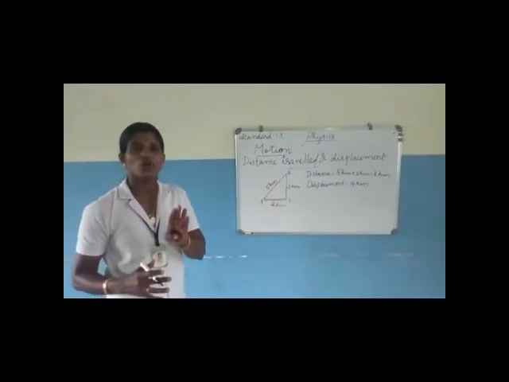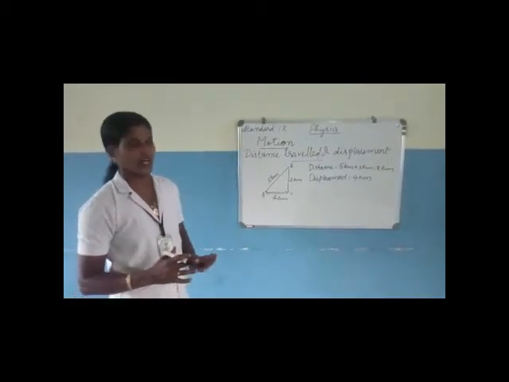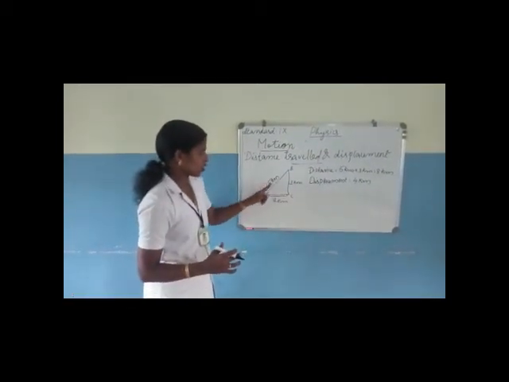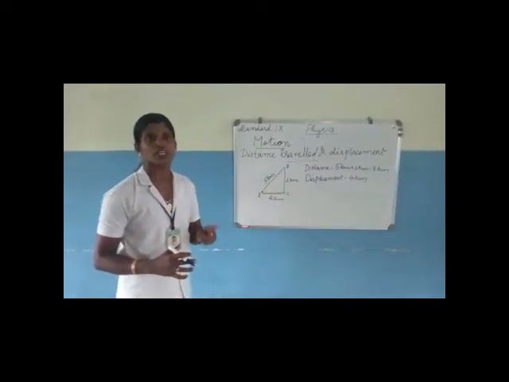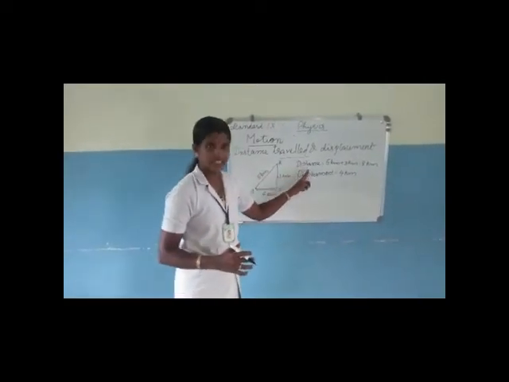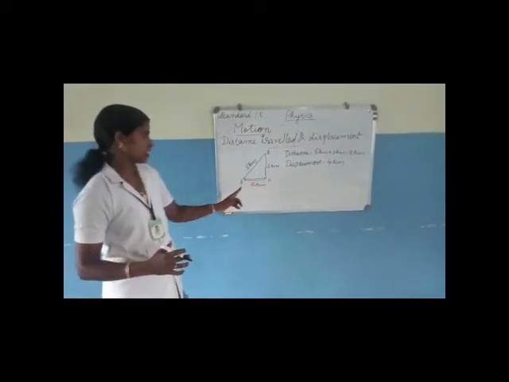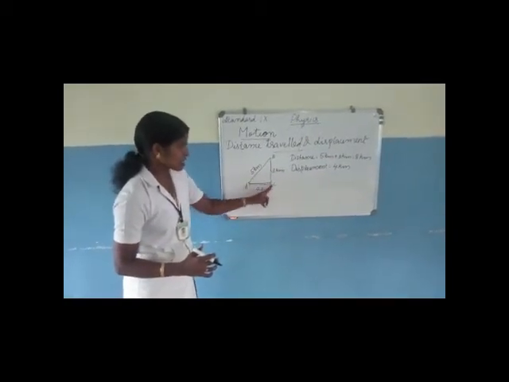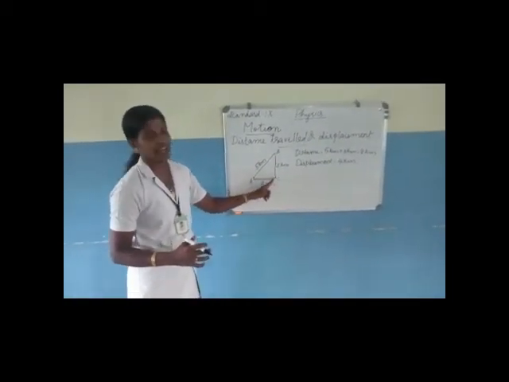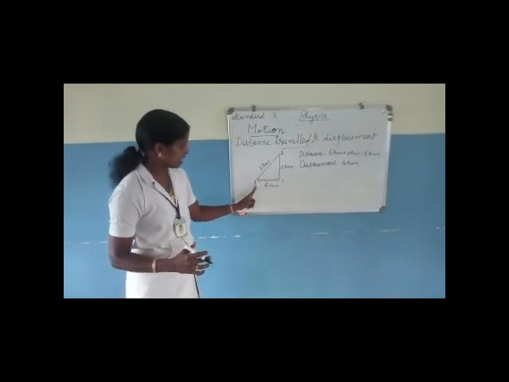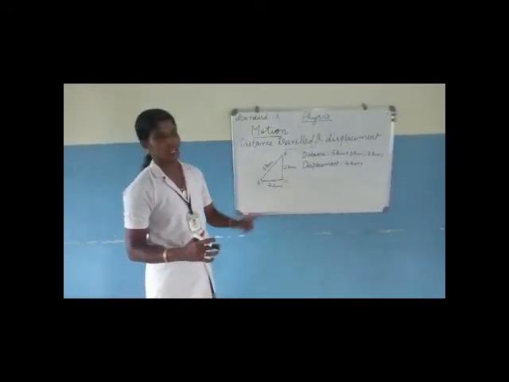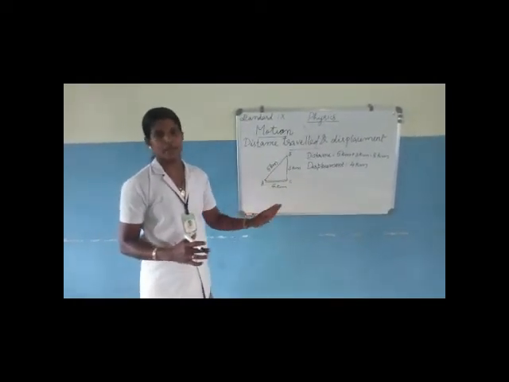We are considering only the length of the path. So, the total length or the actual length of the path covered by the object is the distance, but the shortest straight line difference between initial position and final position is the displacement.